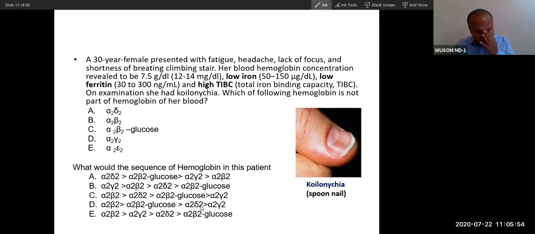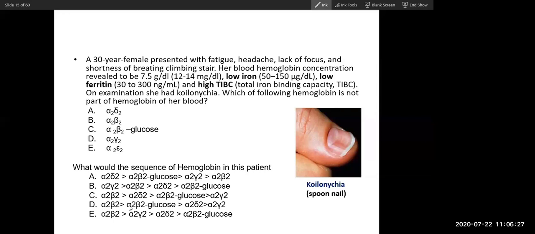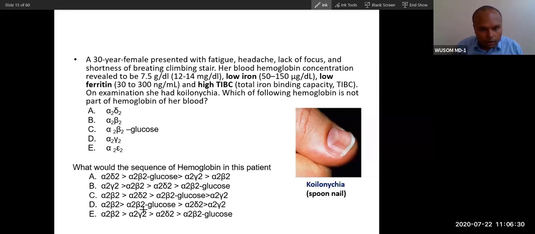Answer this question. I have already answered this question before. So tell me. Would it be D? Is it D? You are right. This is the answer.